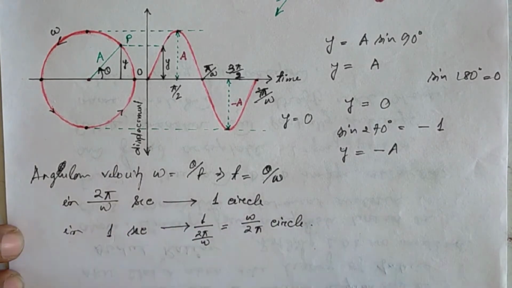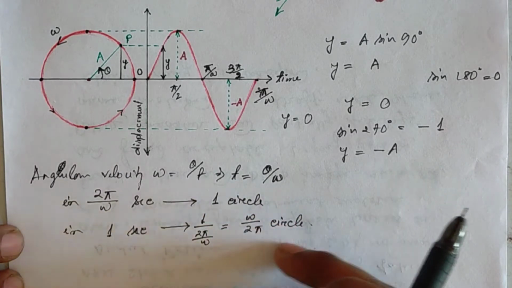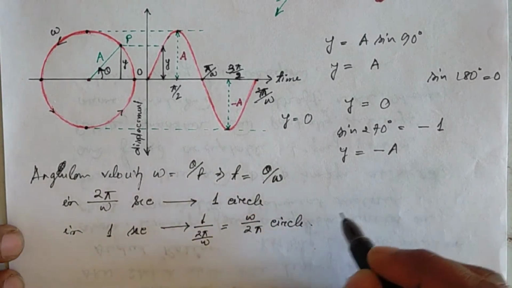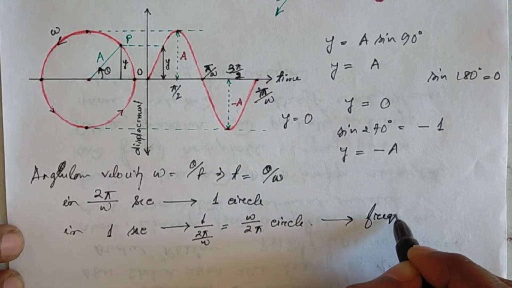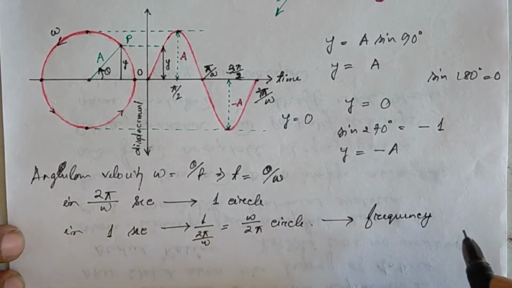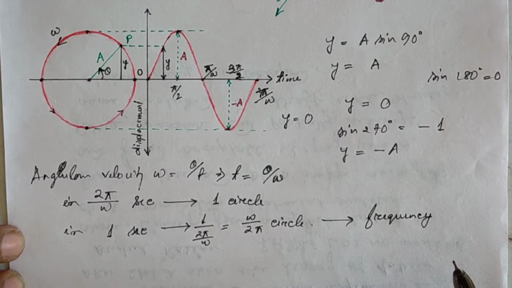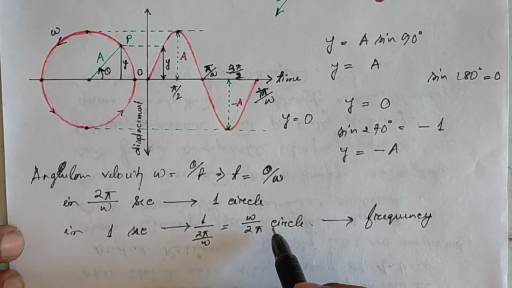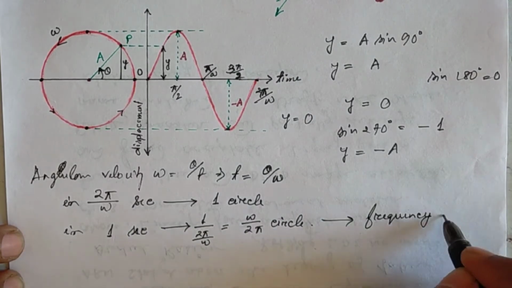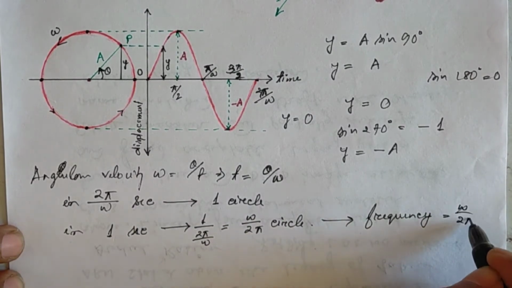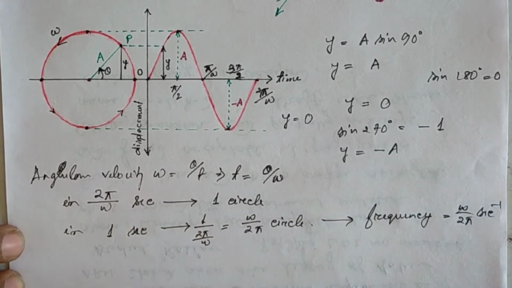That means in 1 second this number of circles is completed, which we can say is frequency. What is the frequency? ω/2π per second. Frequency is equal to ω/2π second inverse.